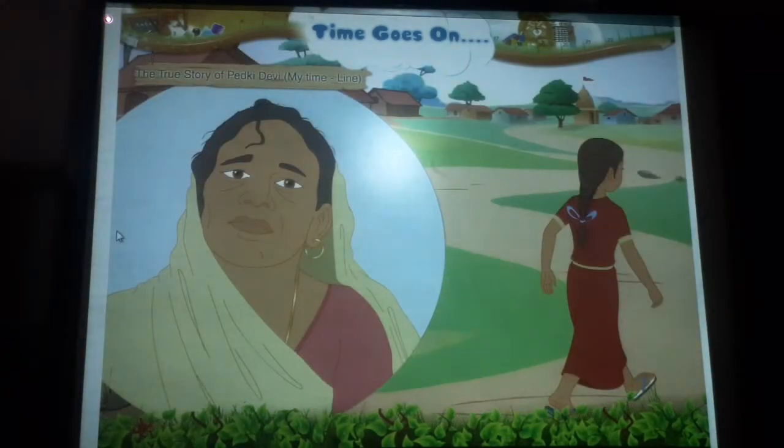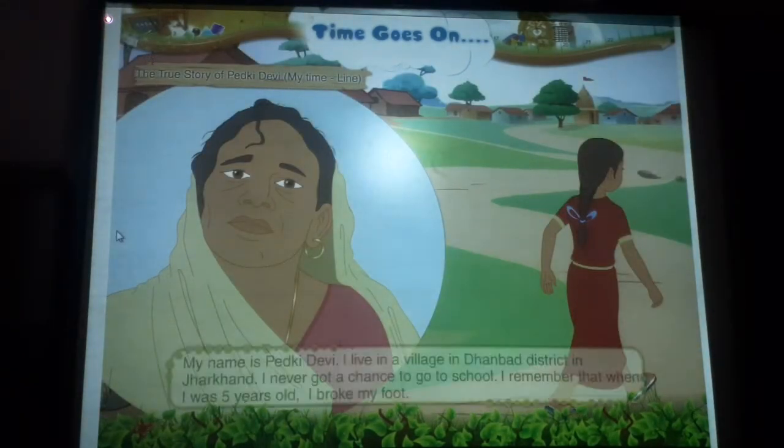The true story of Pedki Devi. My timeline. My name is Pedki Devi. I live in a village in Dhanbad district in Jharkhand. I never got a chance to go to school.